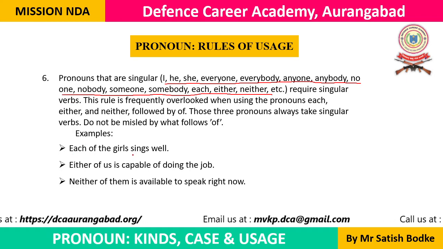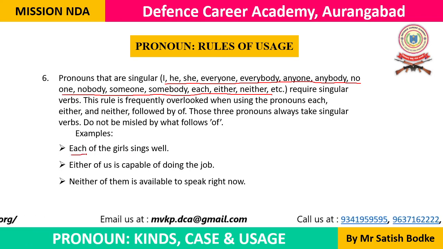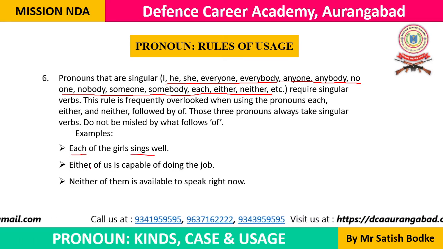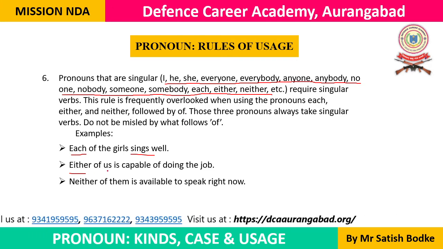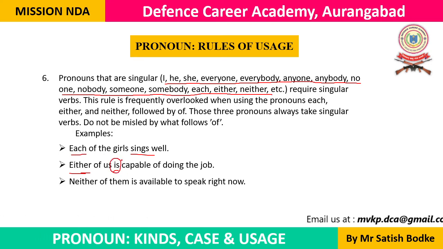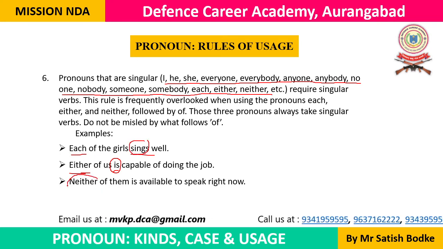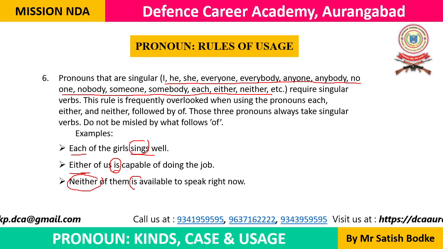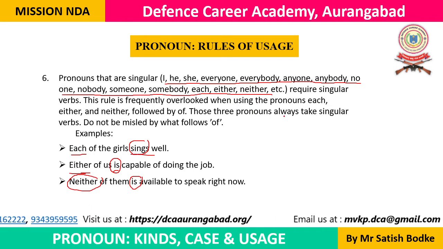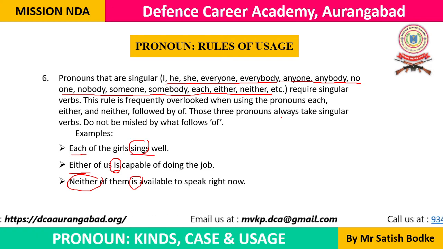Each of the girls sings well. Here each is a singular pronoun, that's why sings well, it should take a singular verb. Either of us is capable. Either is a singular pronoun, so here we need to use a singular verb. We need to use a singular verb with either, each, neither. With neither also we must use a singular verb. So this rule is frequently overlooked when using the pronouns each, either or neither.